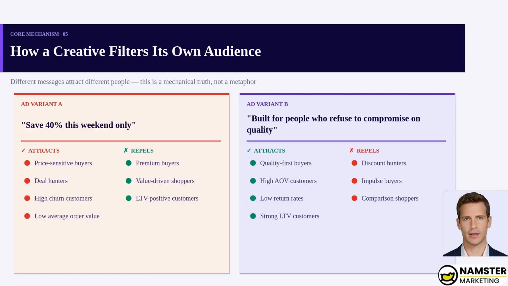Let's make this concrete. Take the same product, same account, same budget. Run 2 ads. Ad A says, save 40% this weekend only. That attracts price-sensitive, deal-hunting buyers, high churn, low lifetime value. Ad B says, built for people who refuse to compromise on quality. That attracts quality-first buyers, high average order value, low return rates, strong lifetime value. Nobody touched the targeting settings. The hook did the sorting. The creative didn't just deliver a message, it segmented the audience.